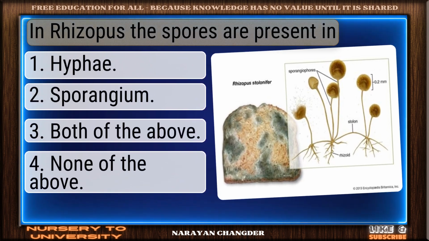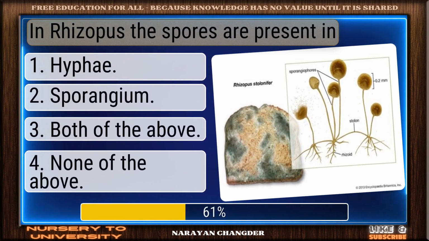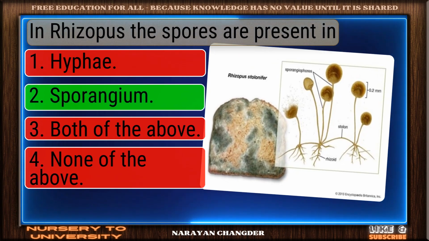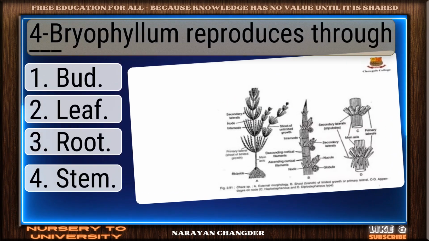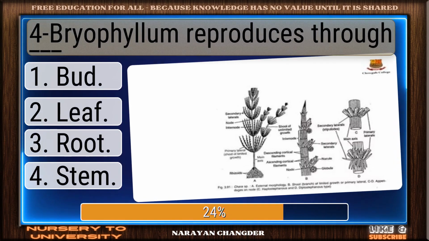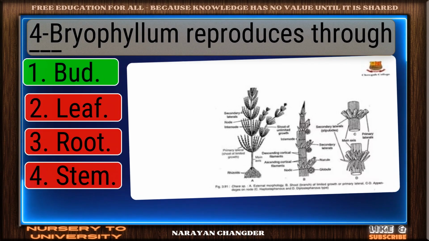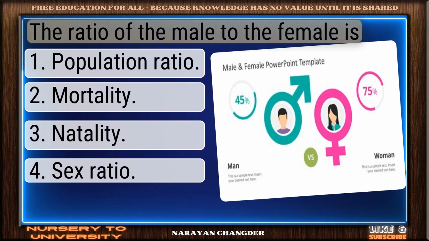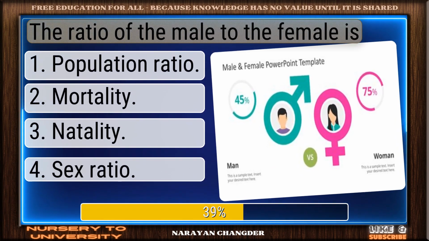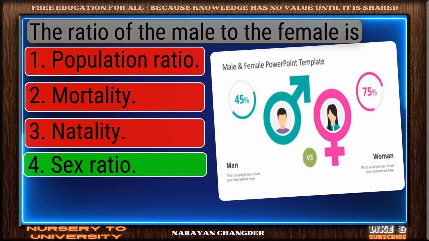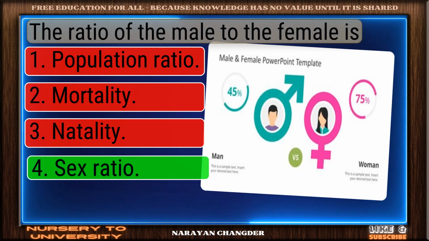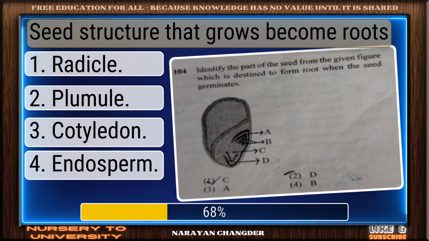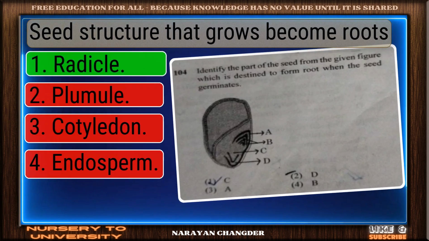In Rhizopus, the spores are present in. Smart move. Sporangium is an accurate answer. Bryophyllum reproduces through dash. Solid response. Bud is a valid choice. The ratio of the male to the female is. Good thinking. Sex ratio is the right answer. Seed structure that grows to become roots. Correct. Radicle is the right answer.